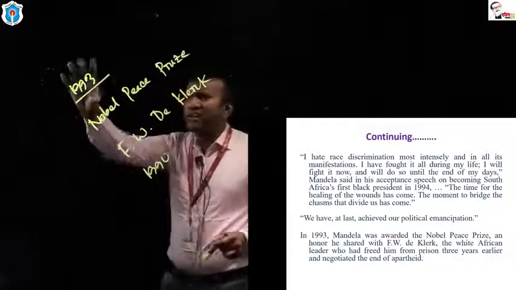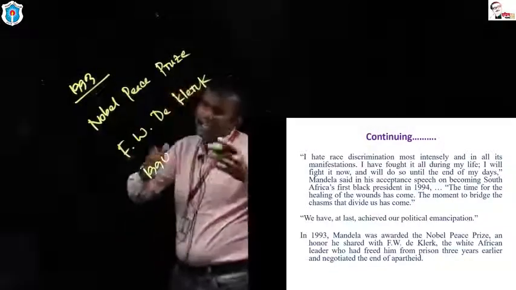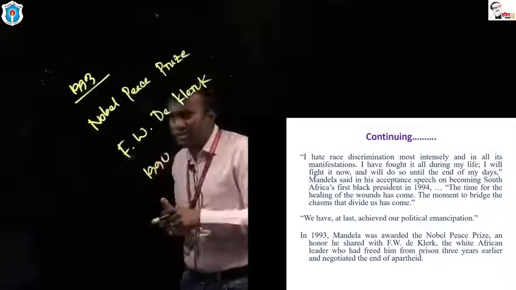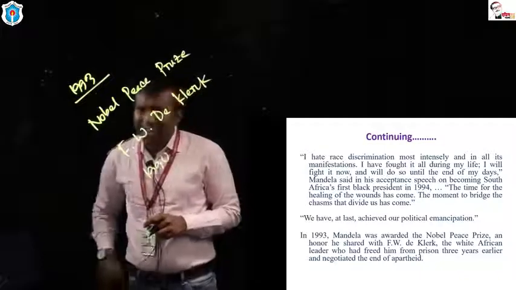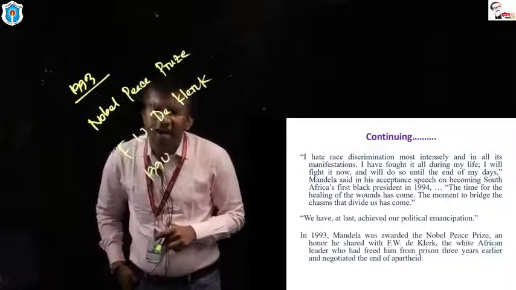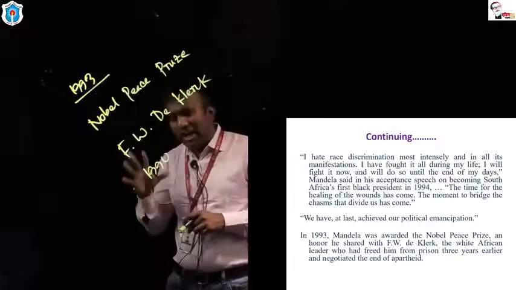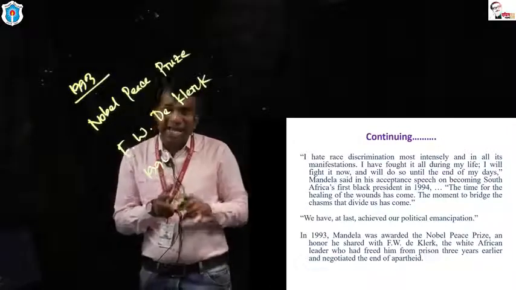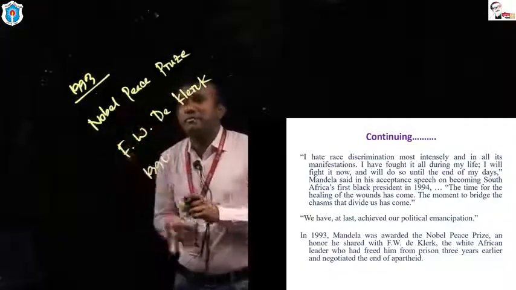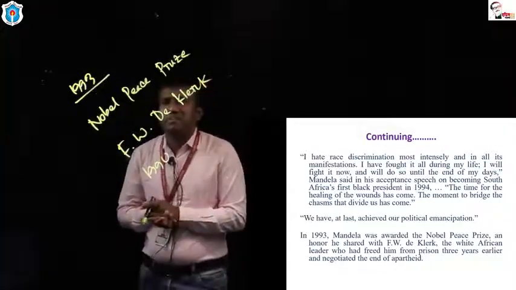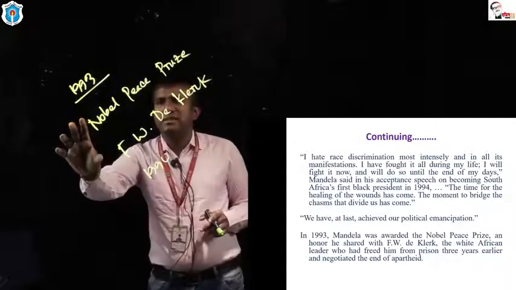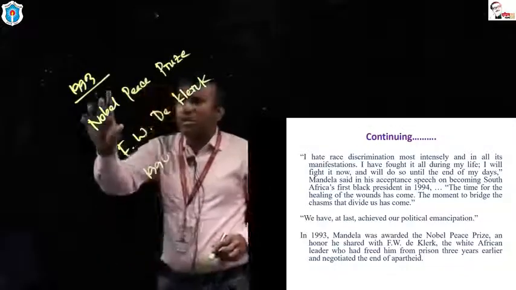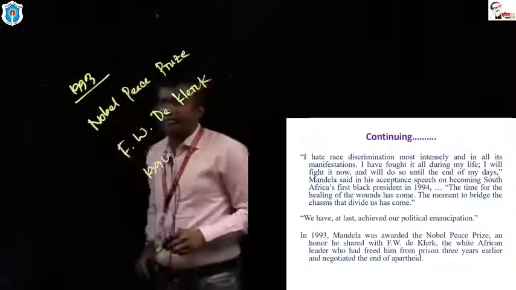In this para, we have got 1993. 1993 is important in this passage because in 1993, Nelson Mandela was awarded Nobel Peace Prize. So I can say Nelson Mandela was awarded Nobel Peace Prize, and after 1 year he became the black president of South Africa, first black president of South Africa. So there is a relation between 1993 and Nobel Peace Prize. Nelson Mandela was awarded Nobel Peace Prize in 1993.